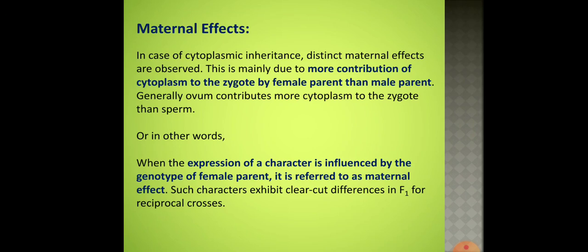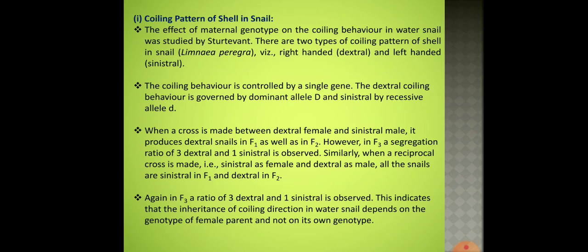Now to learn this maternal effects, generally we consider the example of coiling in shells in the species Limnaea peregrina. So here we learn about shell coiling pattern in snail Limnaea peregrina.